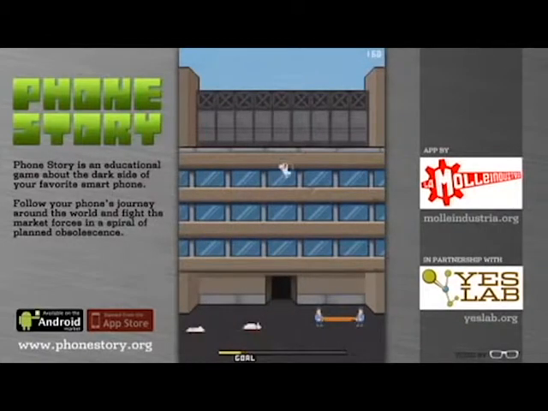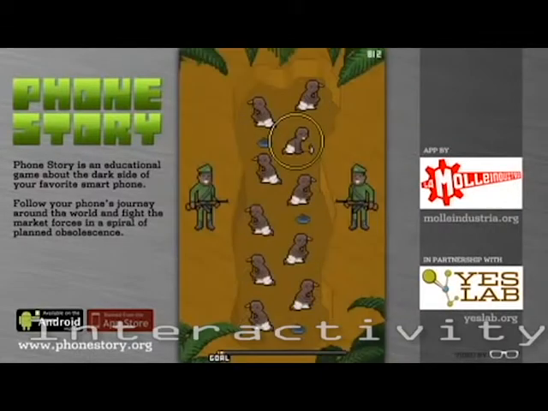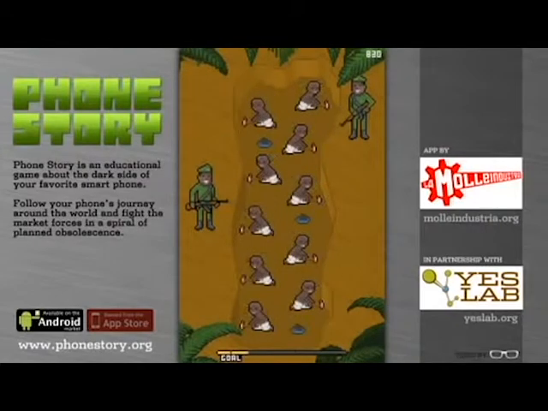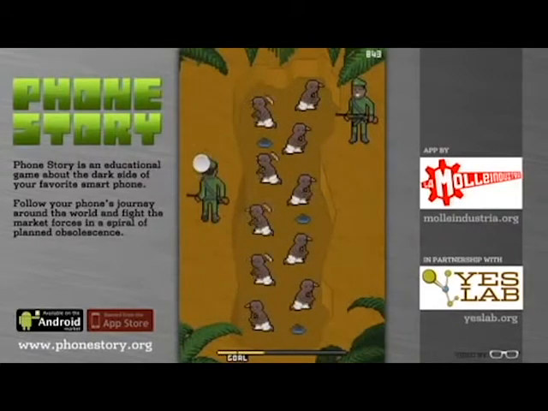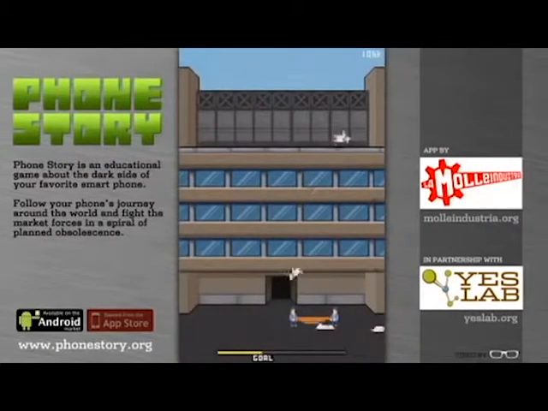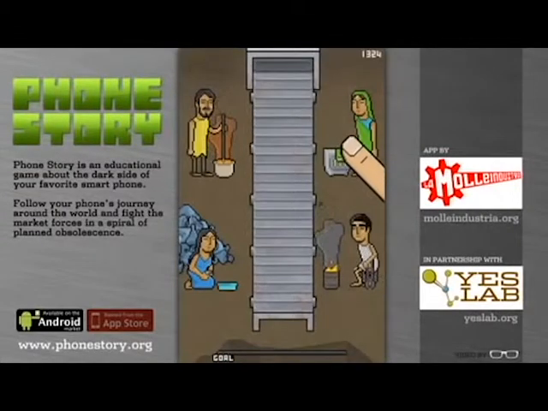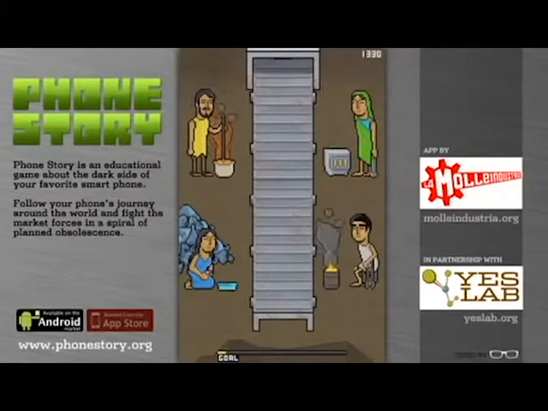For example, in the second story, the factory workers attempting to commit suicide look completely identical to one another. Even the guards at the bottom trying to catch them look the same. The game is completely controlled by the player. In the first story, you must tap on the children workers to make them work faster to meet your goal. In the second game, you are required to move the suicide net back and forth to catch as many people as possible. In the third, you have to launch and aim cell phones at the customers before they get into the store. In the last story, you must distribute all the phone pieces among the workers evenly.